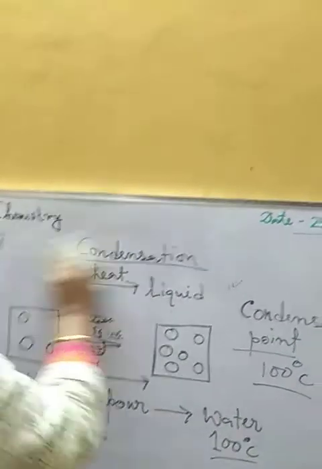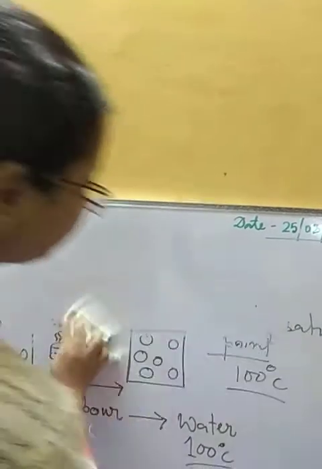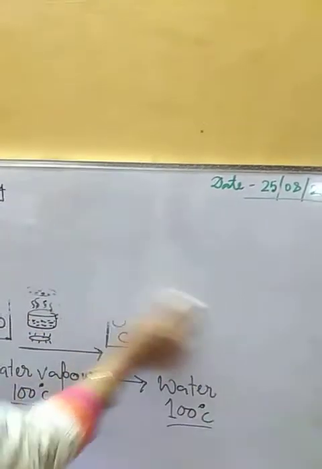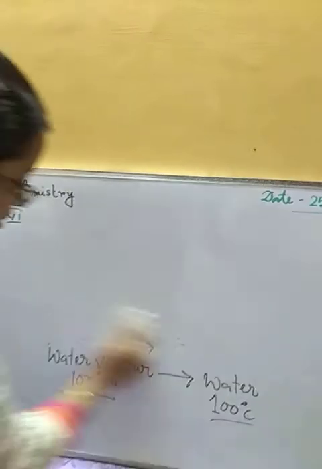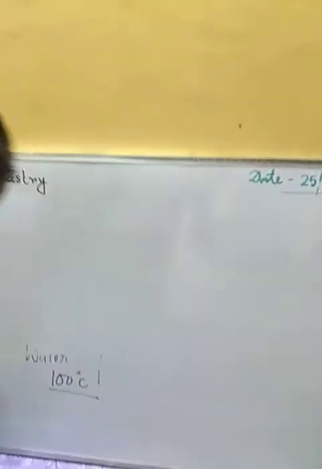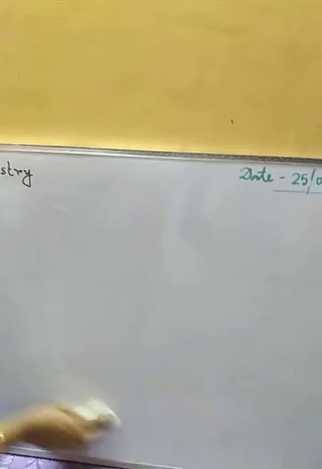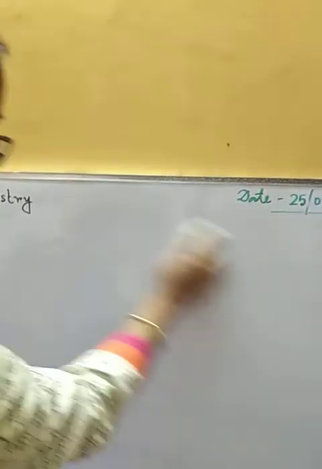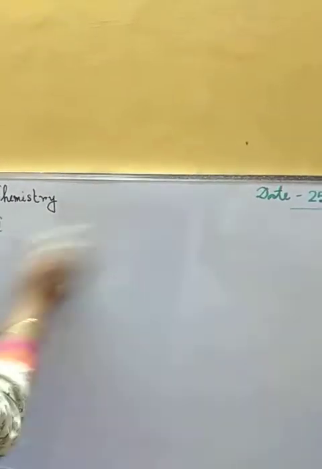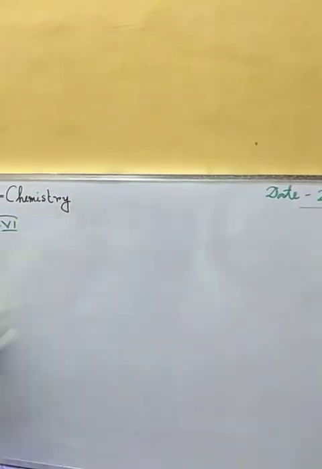And next we have freezing or solidification. This is just the opposite process of melting. Condensation is just the opposite process of boiling or vaporization, and freezing or solidification is the opposite process of melting or fusion.